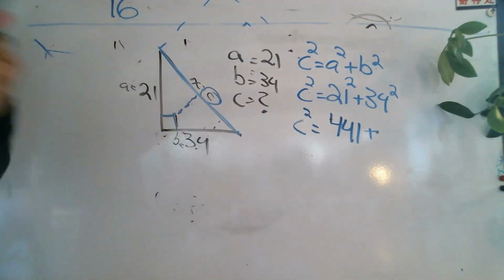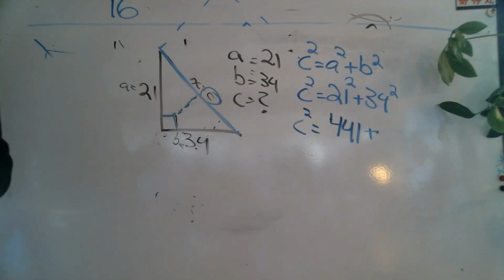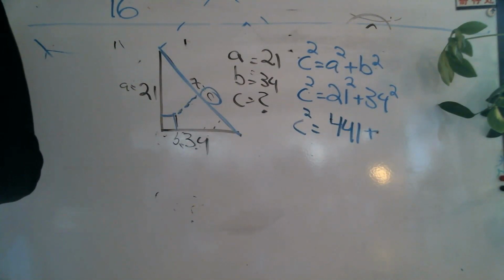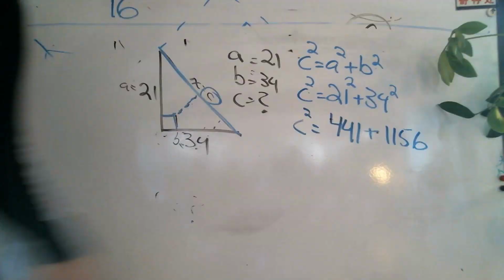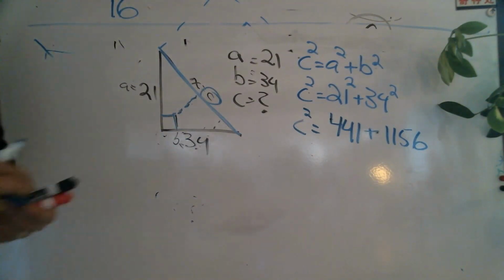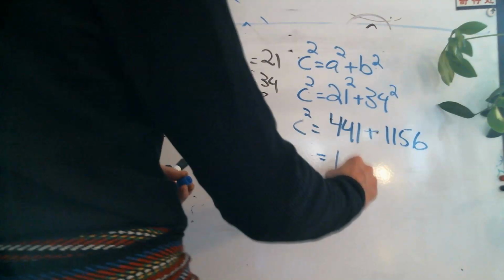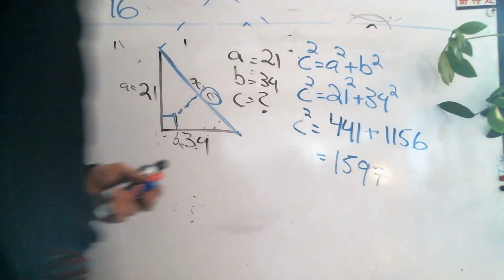Okay, what is 34 squared? 34 times 34. 1,156. Okay, can someone add those two numbers together for me now? 441 plus 1,156. 1,597.